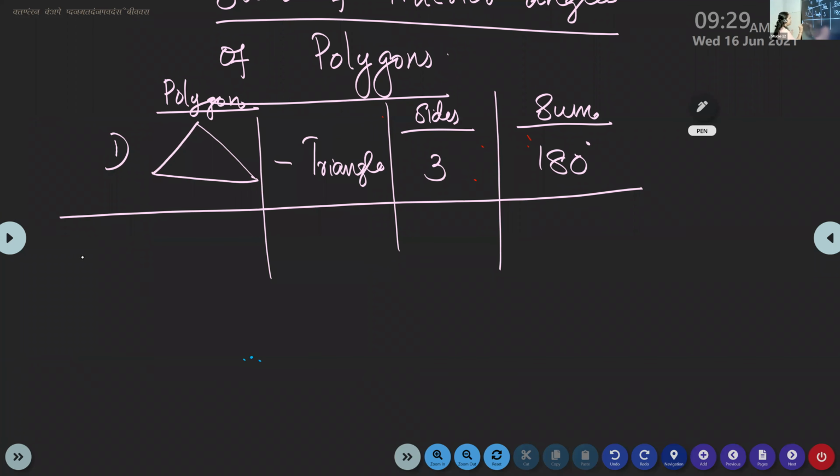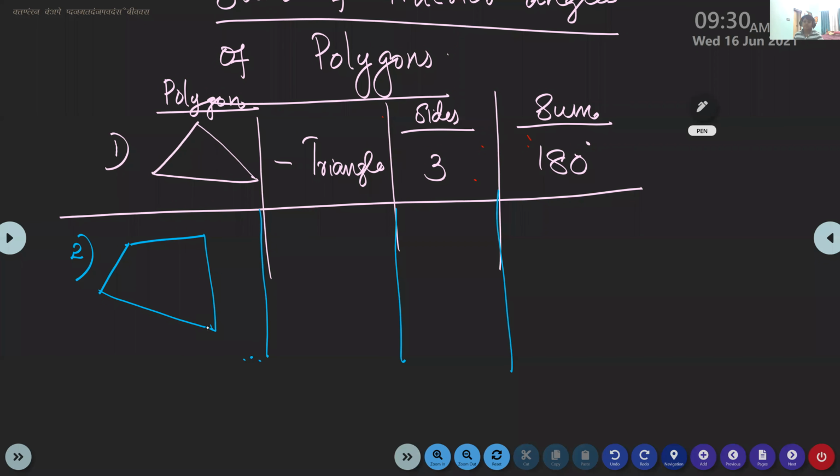And the second one is a quadrilateral. How will you draw a quadrilateral? You can draw a square, a rectangle, or a different shape, of different sizes. The sides can be different or the same. Any way you can draw. So quadrilateral means anything: it can be a rectangle, a parallelogram, anything. Its name is quadrilateral, isn't it, children? Yes, its name is quadrilateral.